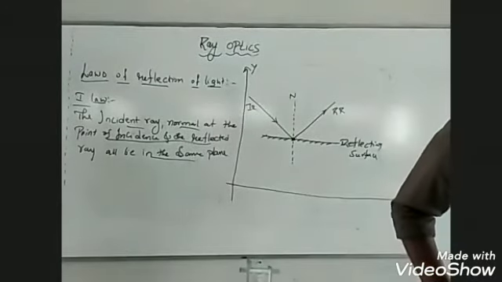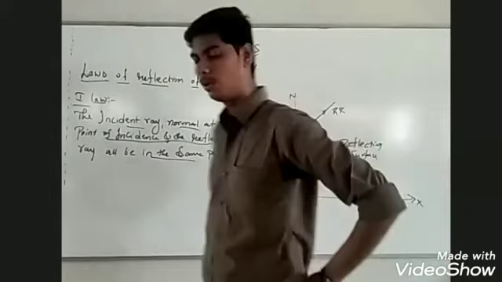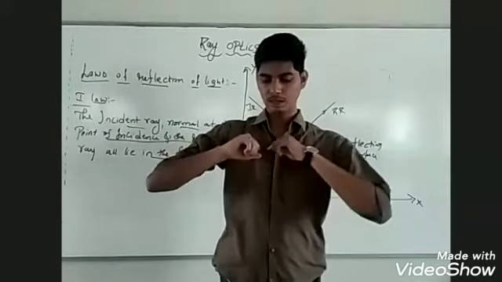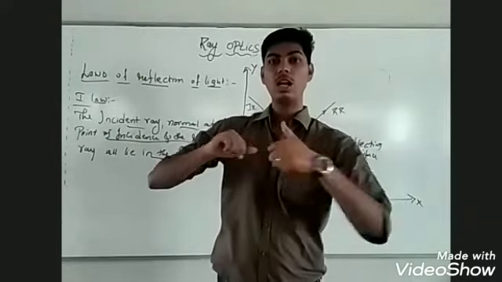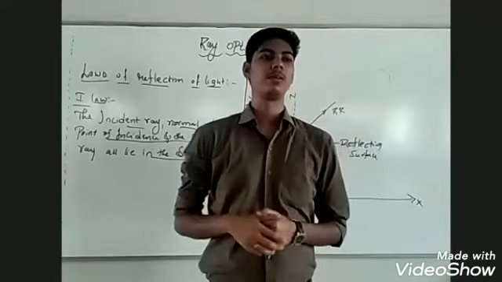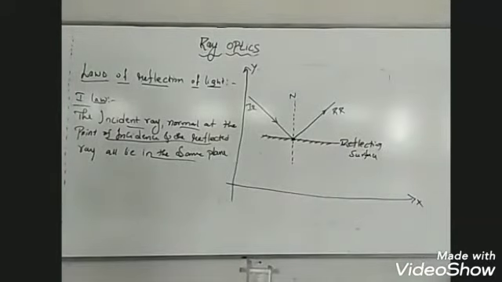Should the reflected ray go up? No. Which direction should the reflected ray come? Observe again. The ray is incident on me at the point of incidence and we draw the normal. Should the reflected ray go up, or should the reflected ray come towards the camera? The reflected ray should come towards the camera.